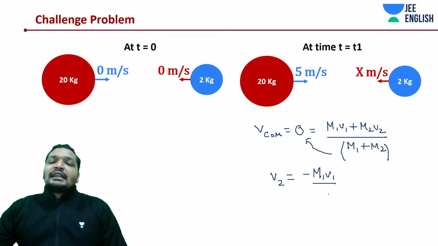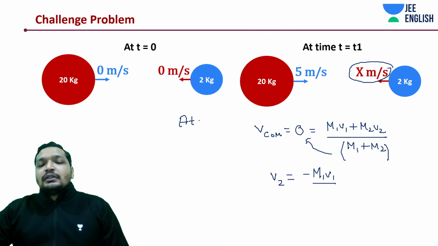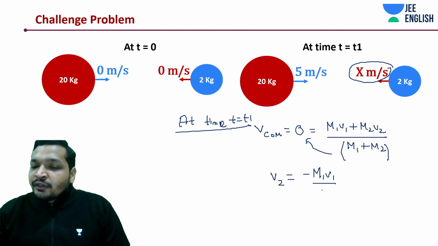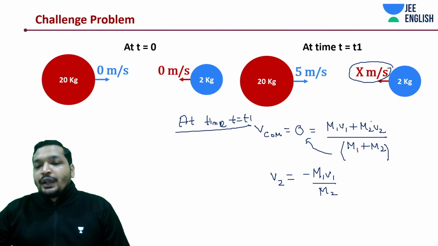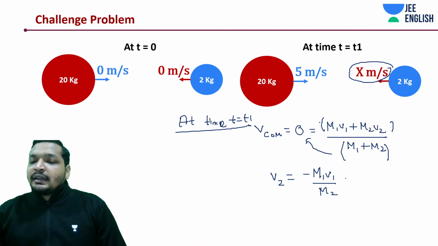So I'm directly saying that v2, at time t equal to t1, would be minus m1 v1 divided by m2. Just from this equation you would get it, since the denominator gets cancelled out.